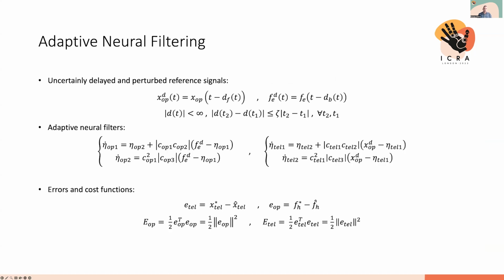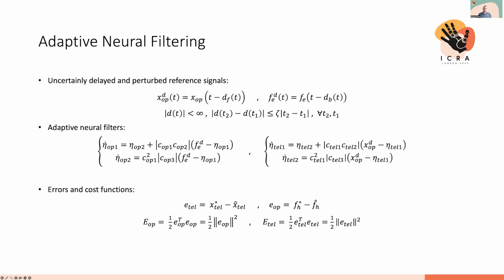As we said, the reference signals in teleoperation systems are the main two signals, actually, the position of the teleoperator and the force feedback to the haptic device or the user interface. So the delay is a random and uncertain characteristic of the teleoperation system, but should be bounded and finite. And at the same time, it should be growing slower than the time itself. So in other words, the rate of the delay should be slower than the rate of the time, which is quite practical in real-world applications.